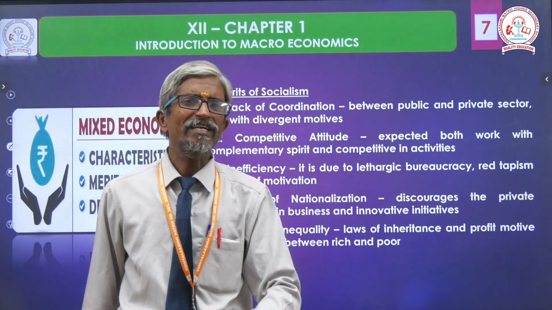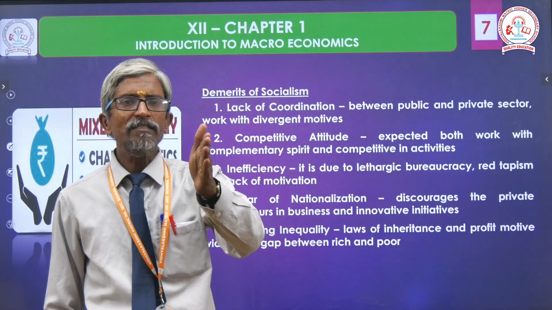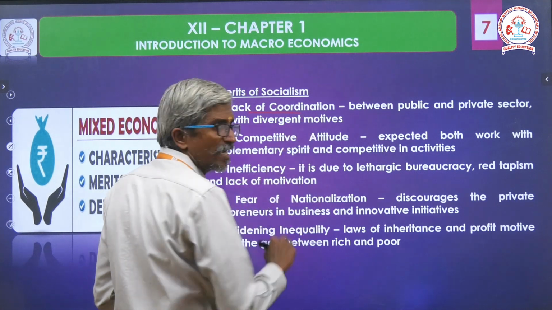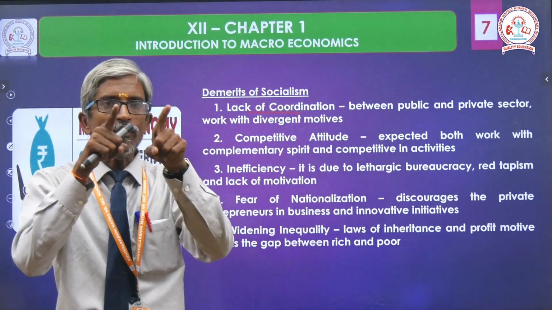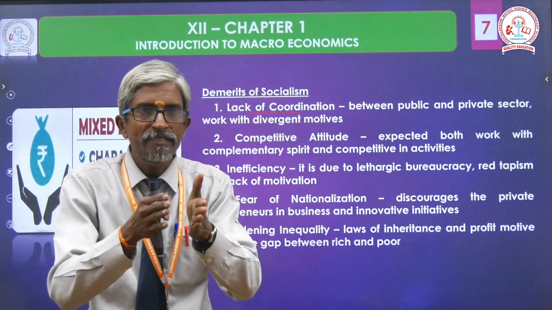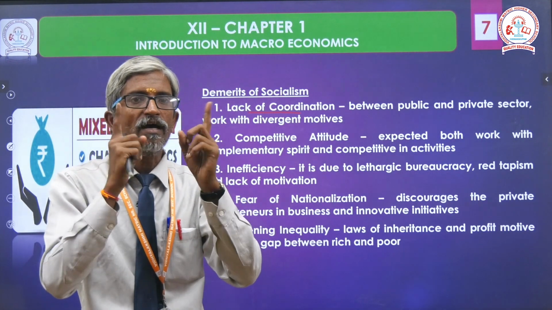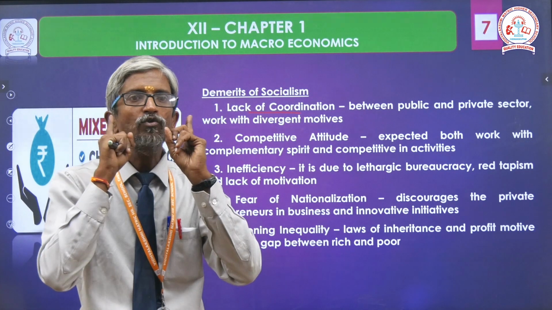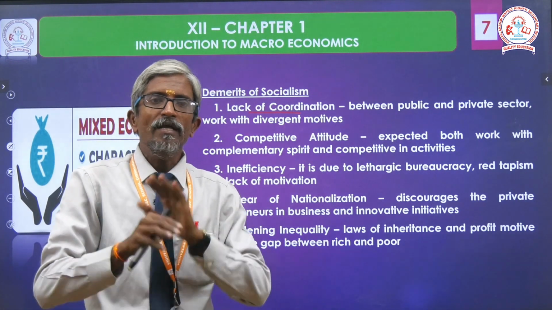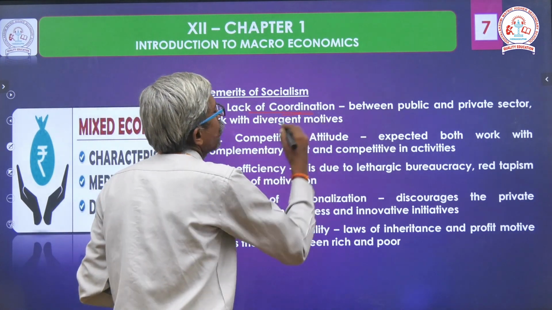Okay. Demerits. What is the demerit here? If you see the positive, surely there will be some negatives. What is the negative here? Lack of coordination, because two different visions are focusing on the same thing, like two trains or two waves traveling on the same line. Surely there will be some imbalance. So lack of coordination here.